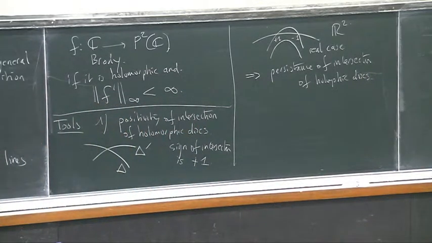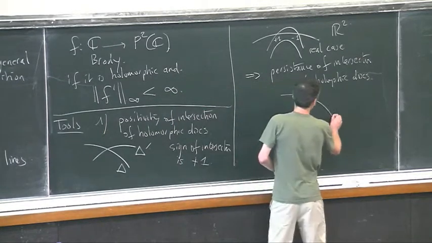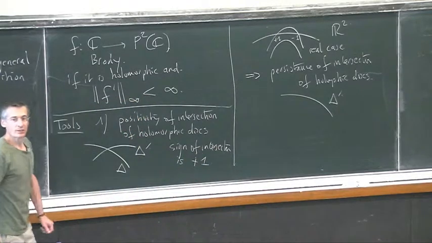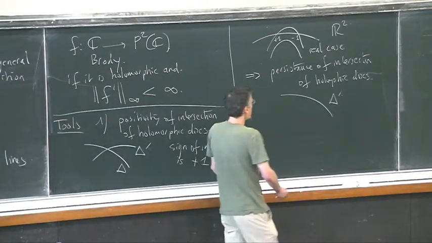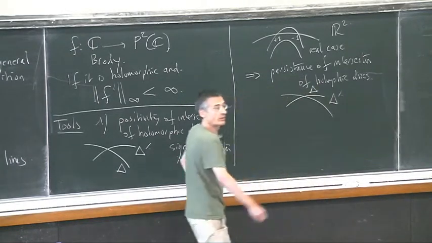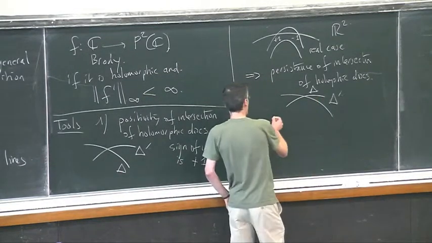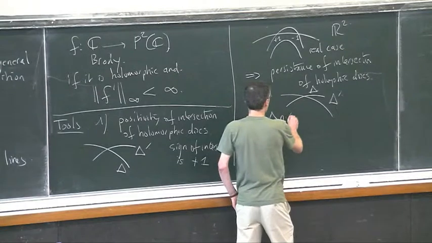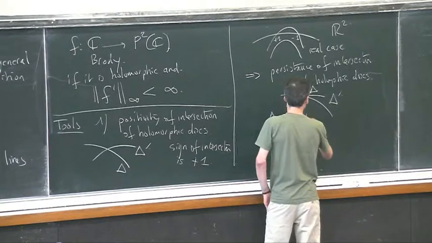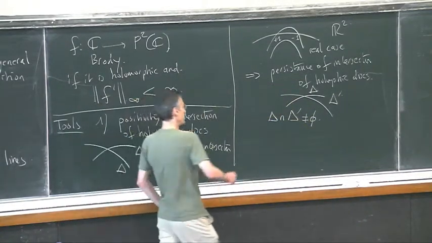So I will give you a statement. You have given some holomorphic disk delta prime, and say delta, like that. Assume that delta intersects delta prime, and delta is not contained in delta prime.